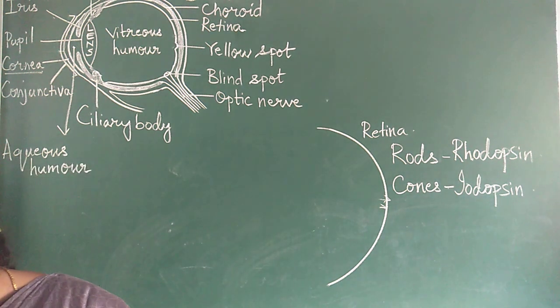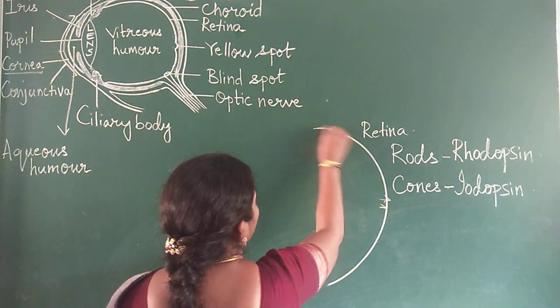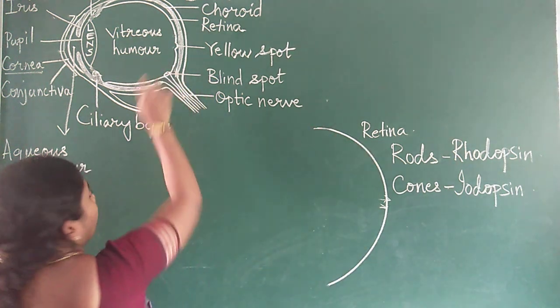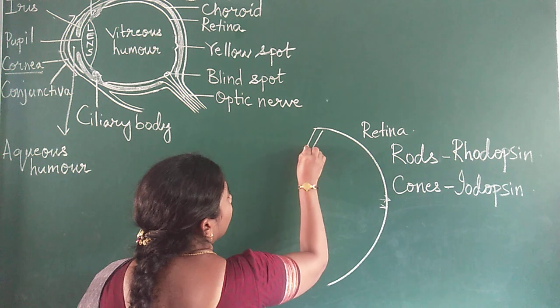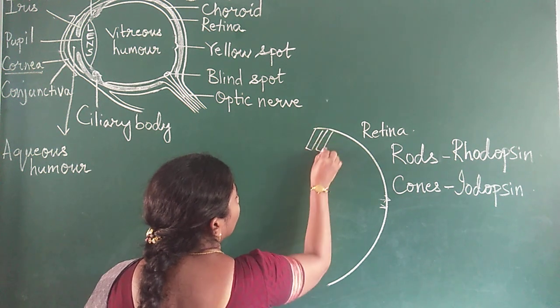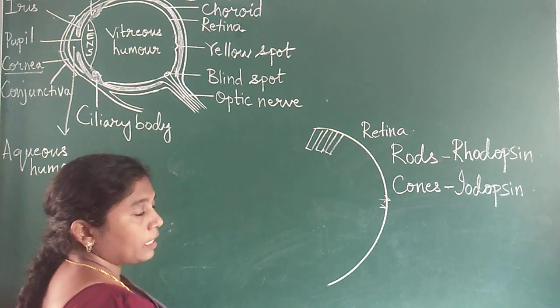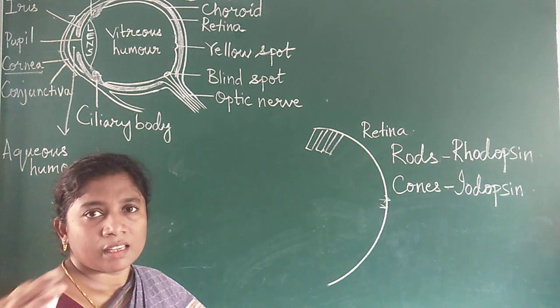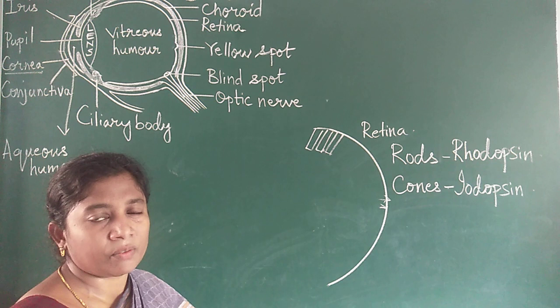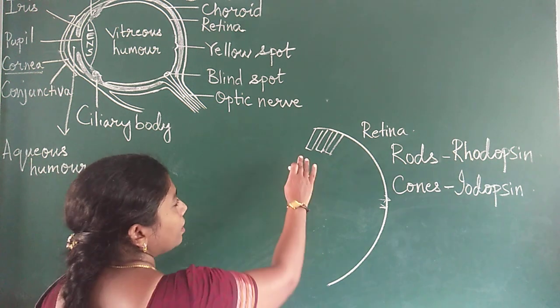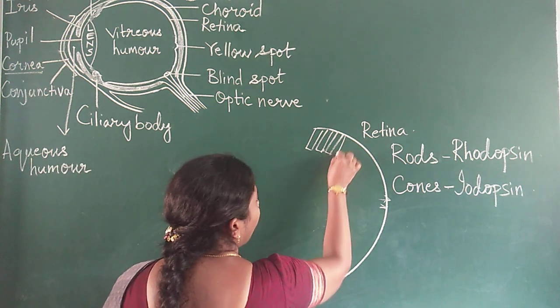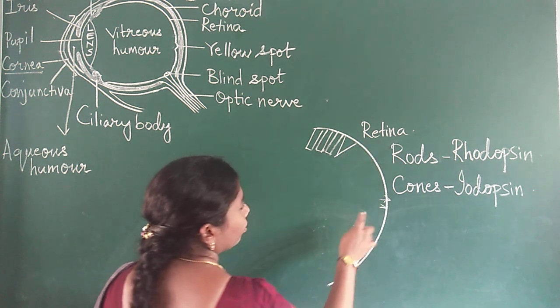When you look at this, this is the retina, the inner part. These are the rods. You can imagine that they are rod-shaped structures. These cells are sensory cells. You know the meaning of sensory, which can sense, okay? Sensory cells called rods. And as the shape suggests, you can call the others cones.